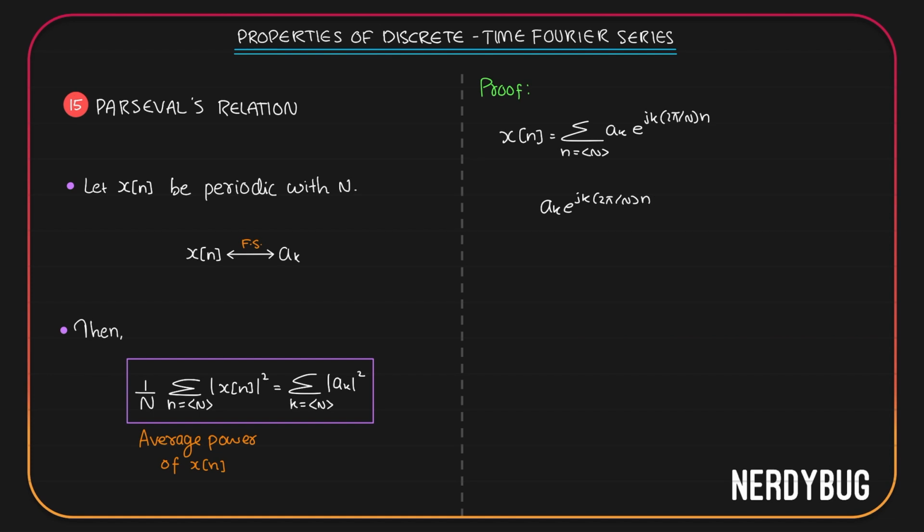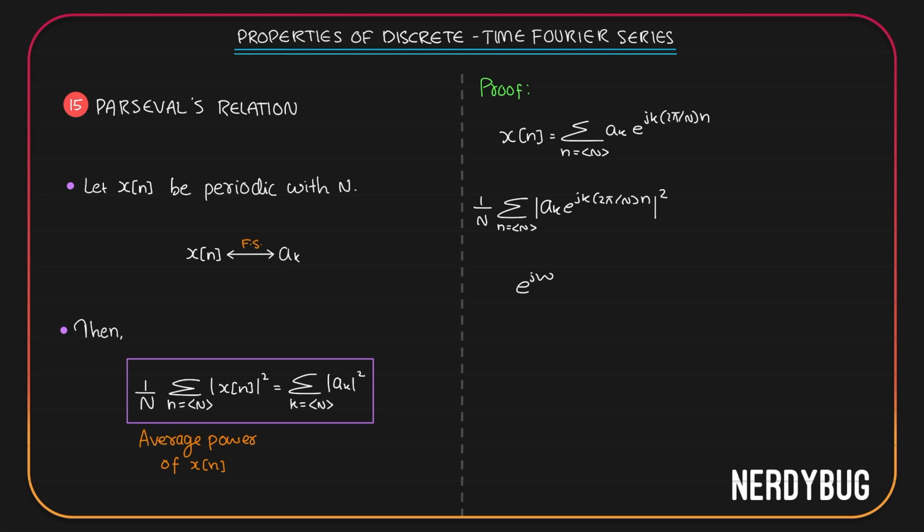Let us try to find out the average power of this component signal across one period. It is going to be 1 by N summation where n can take any N consecutive integer values magnitude of the signal squared. Here we have e raised to j something. Let us take it as e raised to j omega.